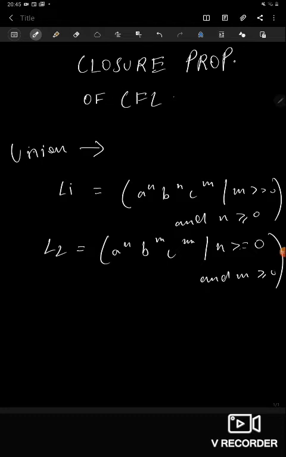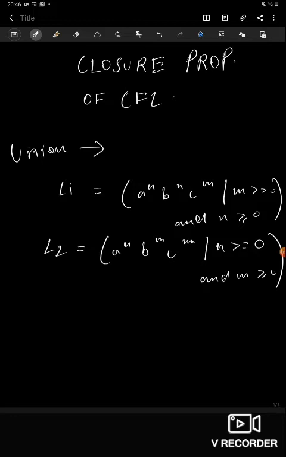So L1 says that the number of A's should be equal to the number of B's, and L2 says that the number of B's should be equal to the number of C's. Their union says either of the two conditions should be true. So it is also a context-free language.